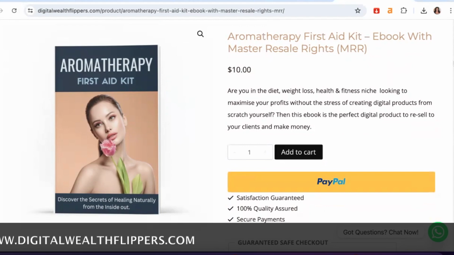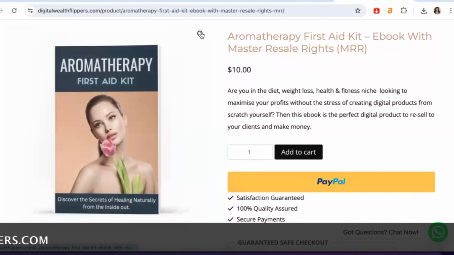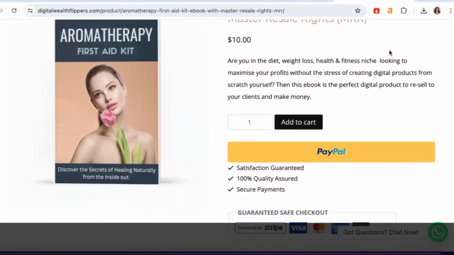profit. And again, some of these ebooks allow you to edit the content. Some of them allow you to even change the covers. So you can go ahead and actually create your own cover images, which means you're not going to be looking like everybody else out here who's trying to sell the exact same product. So it's just a great way to brand yourself out there and stand out from the crowd.